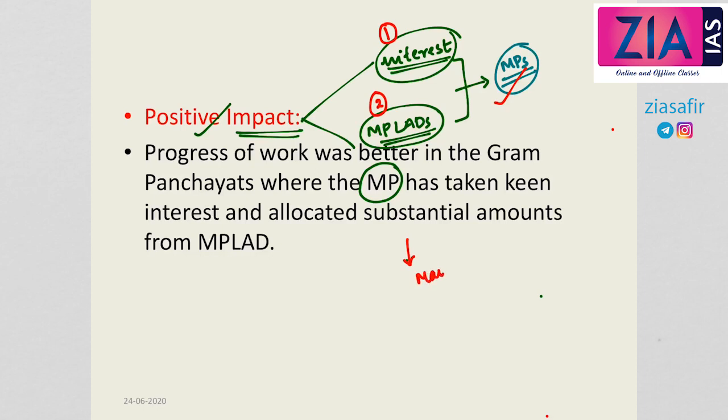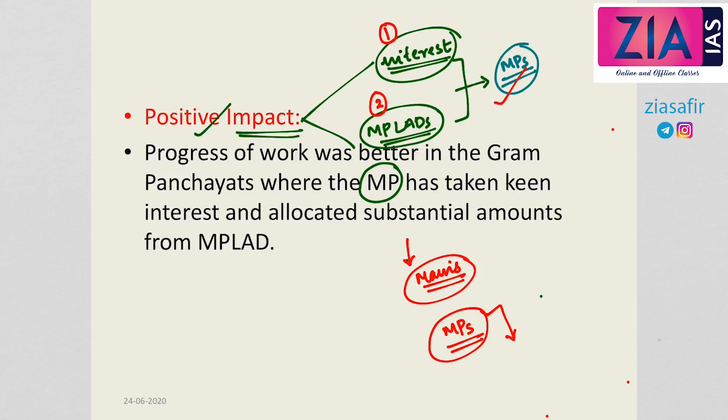Now, in your mains examination, how can you get questions from this? Maybe you can get a question like: critically analyze the role of the members of parliament in the implementation of the Sansad Adarsh Gram Yojana. Here you can talk about the responsibility, how the scheme is implemented and how an MP is responsible for its implementation.